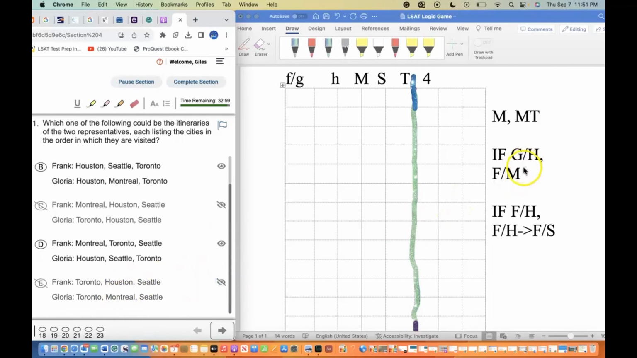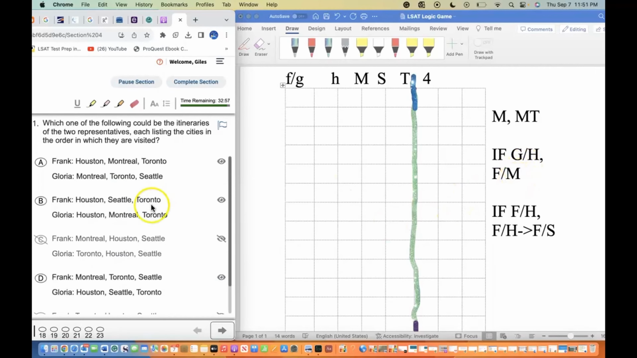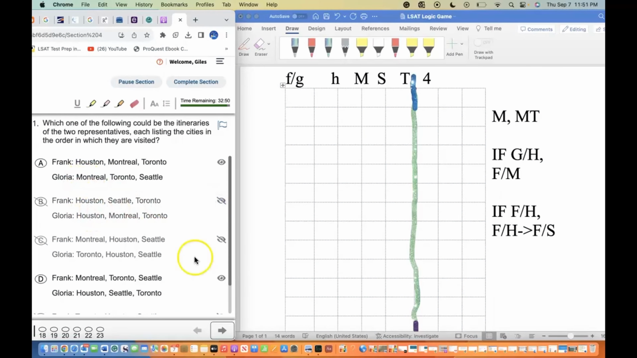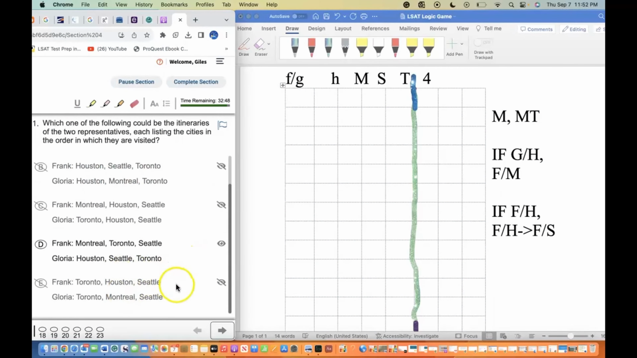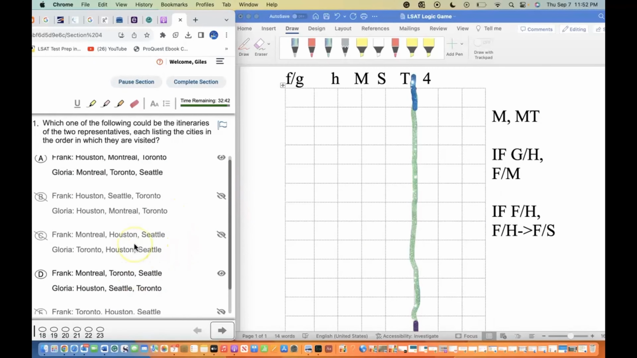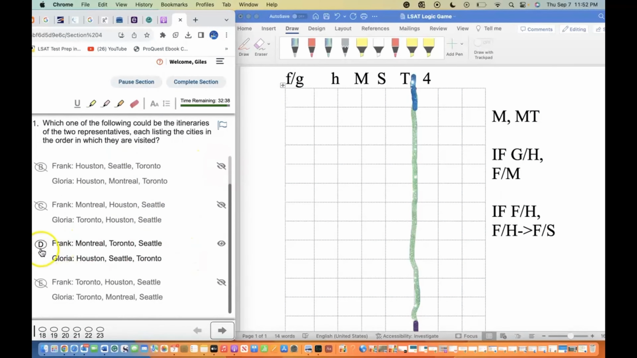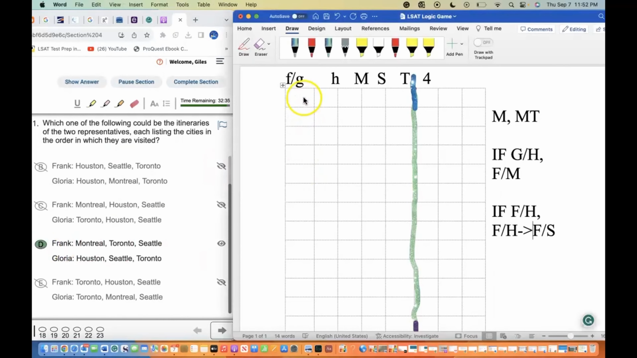If Gloria visits Houston, then Frank visits Montrose. So right now I'm targeting Gloria and looking for Houston. Then if I don't see Montrose for Frank, I eliminate it. If Frank visits Houston, then he has to visit Seattle after, which he does not do here. So this one, I go ahead and copy the correct game.